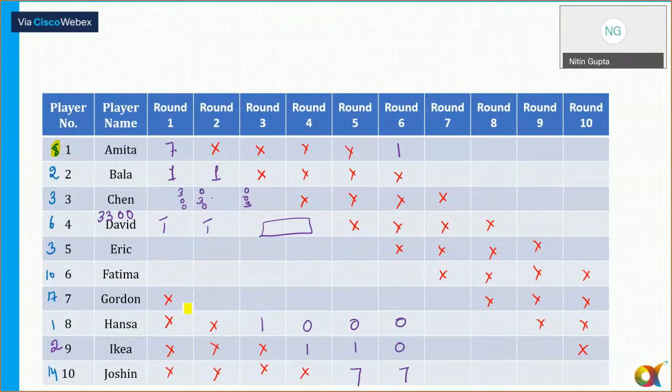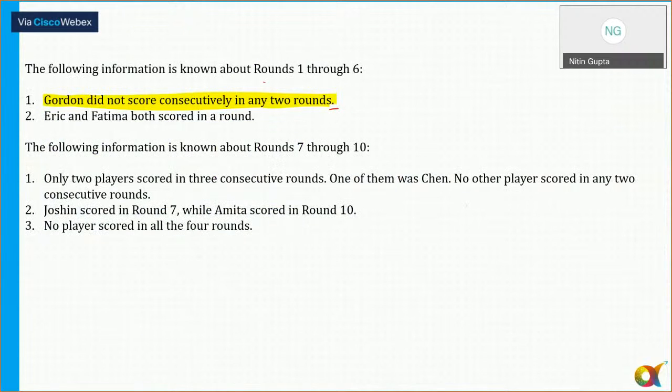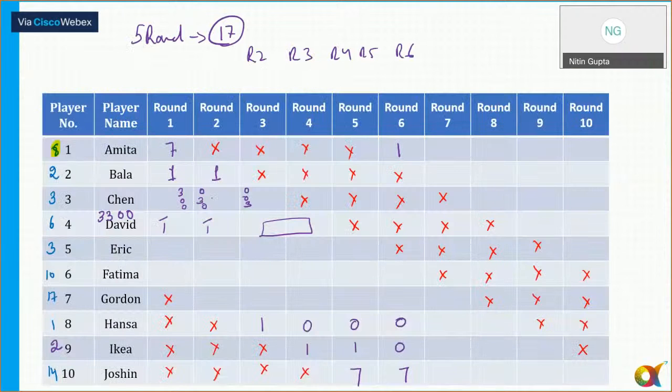So there are 5 rounds. Gordon did not participate in round 1. So in 5 rounds, let me write 5 rounds of 17 points. But it also said that Gordon did not score consecutively in any 2 rounds. So the possibility is Gordon is scoring in round 3, round 4, round 5 and round 6. These are the possibilities.